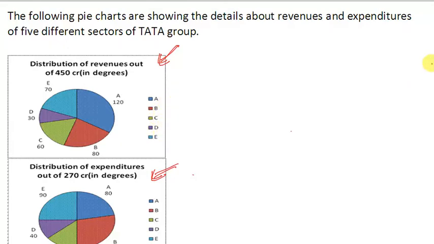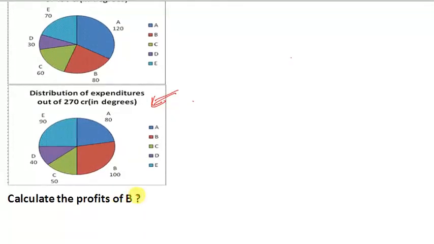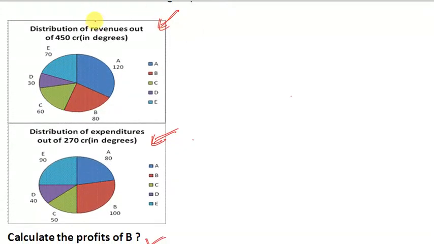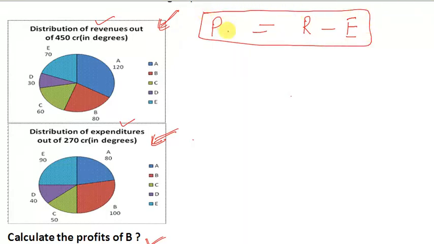Okay, what is the first question? Calculate the profit of B. There is revenue and there is expenditure. If there is revenue and expenditure, then the profit will be revenue minus expenditure. We will always use this formula. Profit is equal to revenue minus expenditure. If we are going to calculate the profit of B, then profit of B will be equal to revenue of B minus expenditure of B.